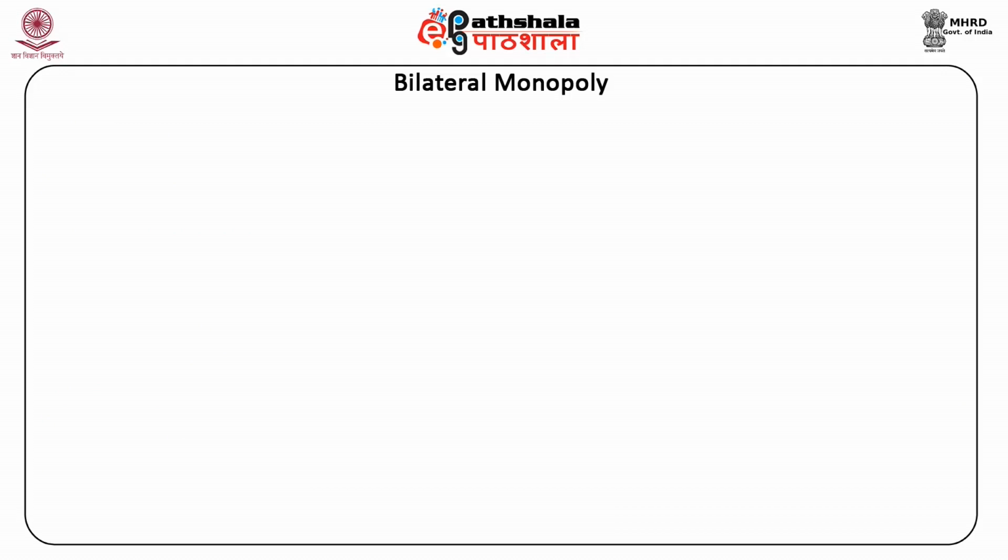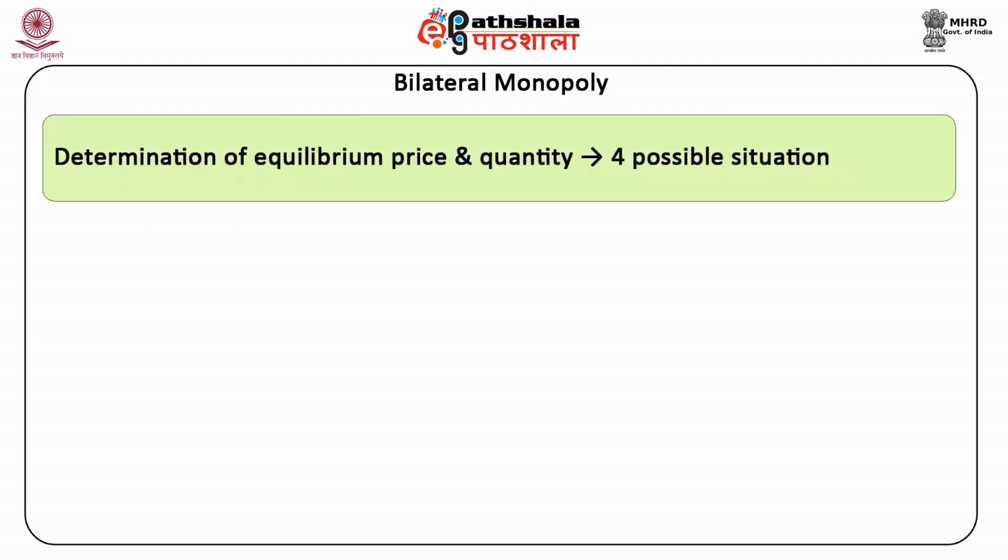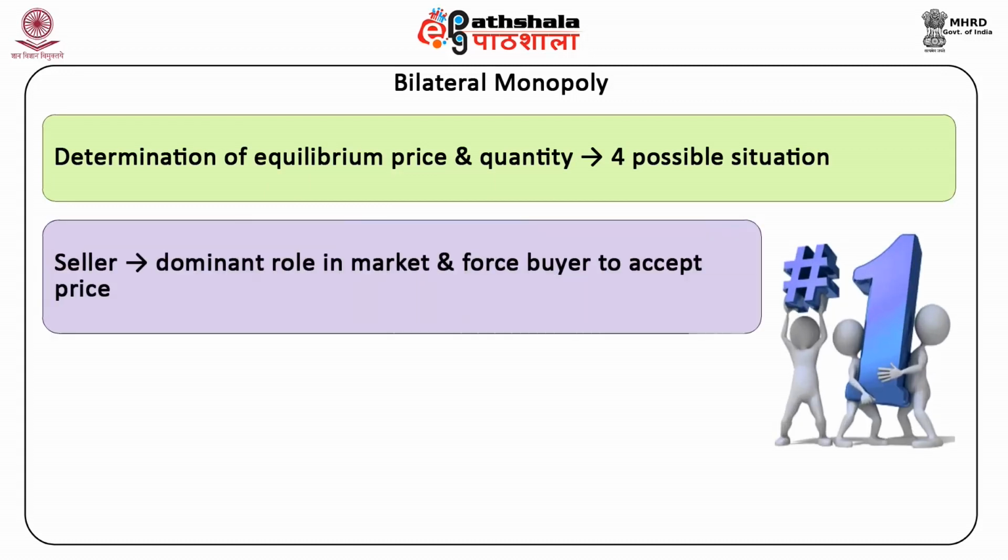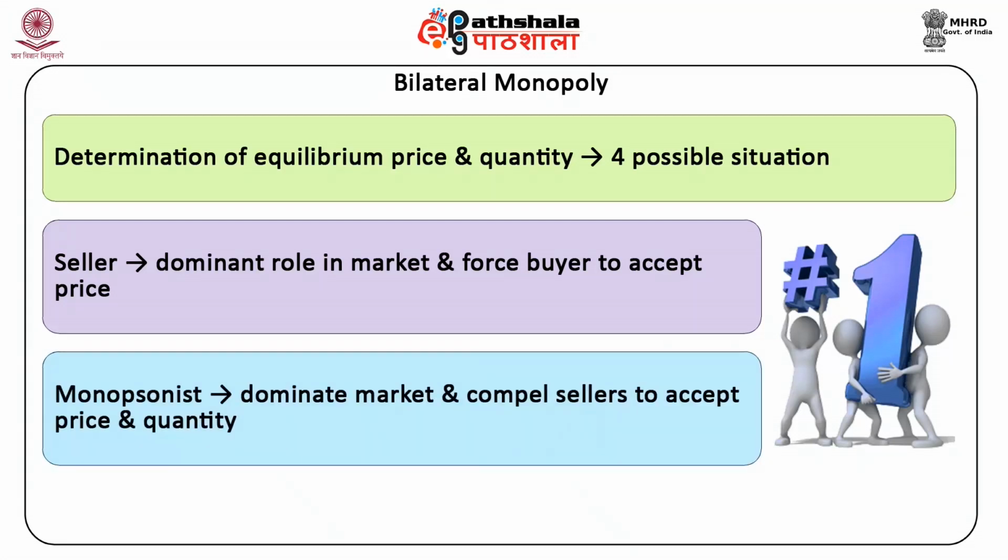In bilateral monopoly market, there are four possible situations observed in the determination of equilibrium price and quantity. A. Seller may play a dominant role in the market and force the buyer to accept the price offered by the seller. B. Single buyer or monopsonist can dominate the market and compel the sellers to accept the price and quantity offered by him.